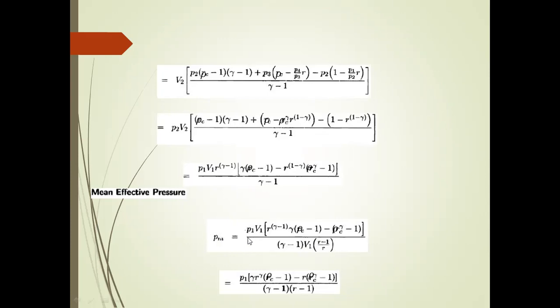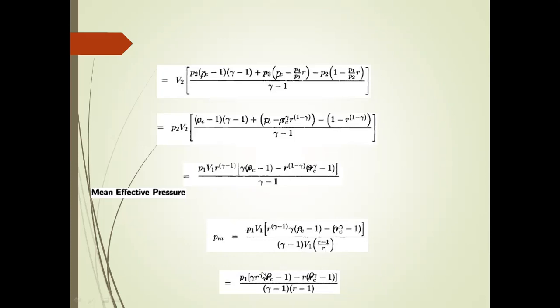P suffix m is equal to P1 V1 R power gamma minus 1, into (gamma rho (rho minus 1) minus rho power gamma minus 1), divided by (gamma minus 1) into V1 into (R minus 1) divided by R.